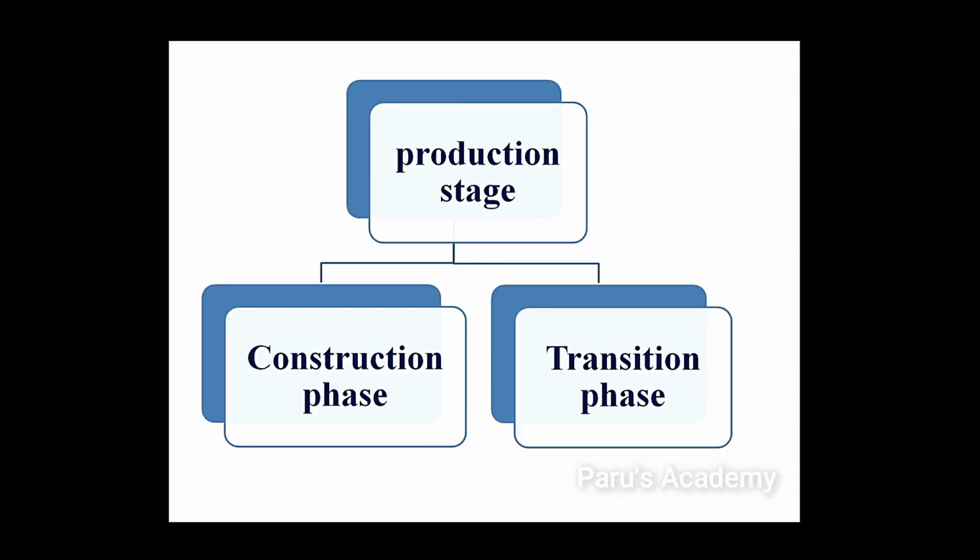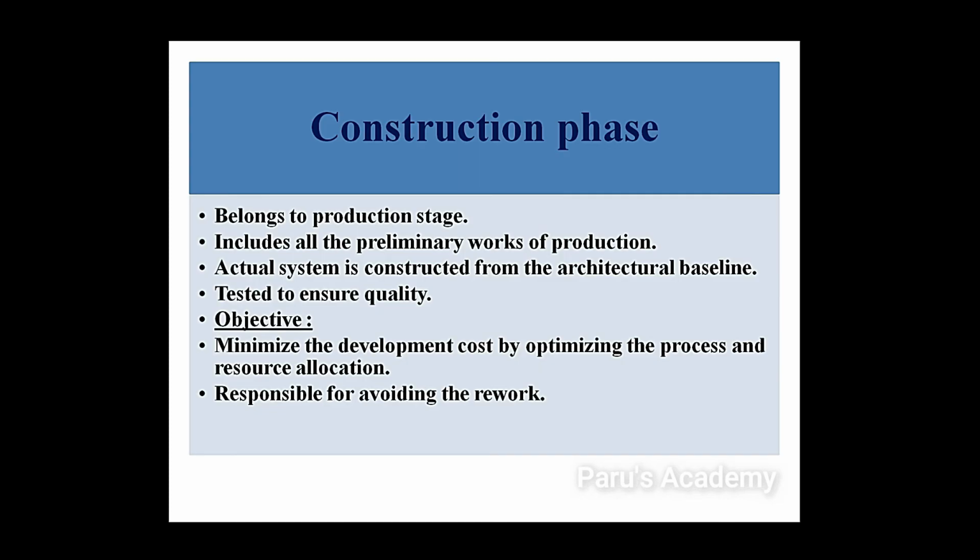Next we will go to the production stage. After the engineering stage, we have to follow the production stage. In the production stage, we have the construction phase and the transition phase. First we will start with the construction phase. The construction phase belongs to the production stage. It includes all the preliminary work of production, the main primary work we have to do for production. Then we have to construct the actual system.